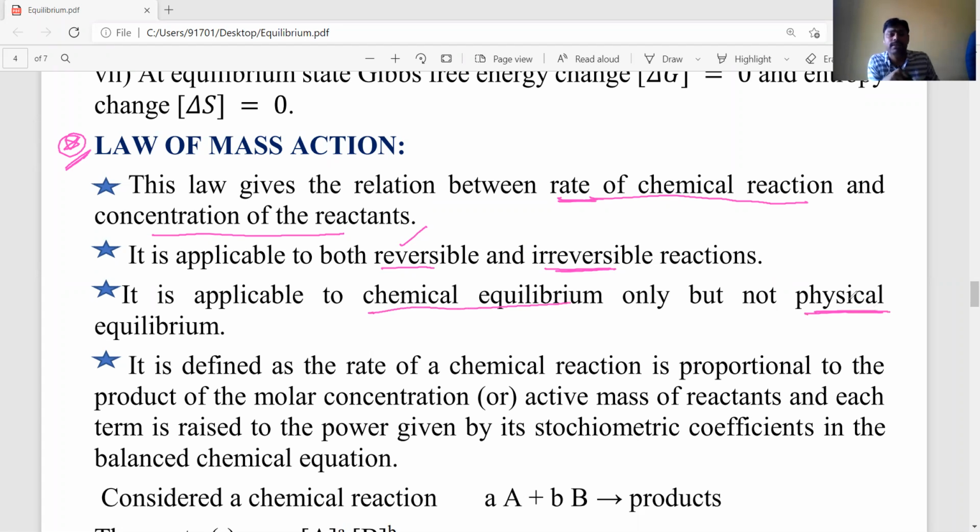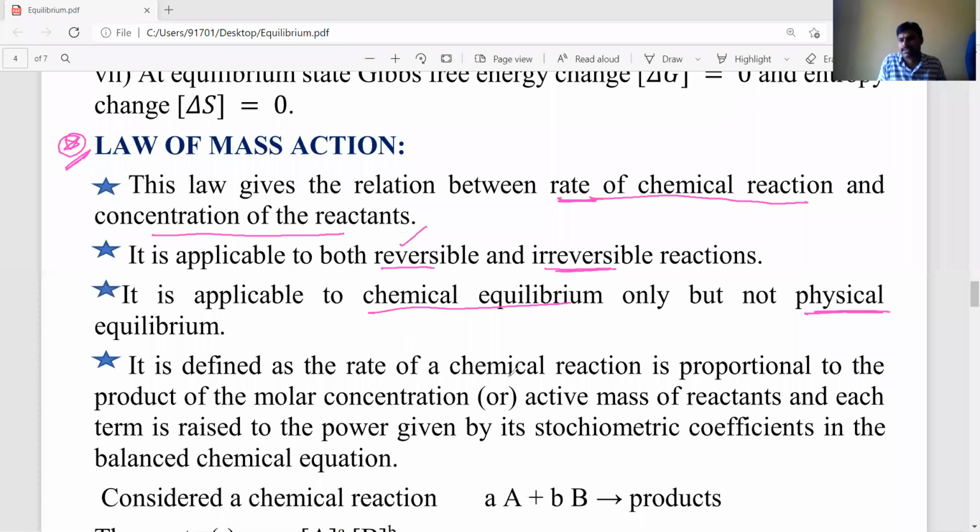Why is it not applicable to physical equilibrium? Because physical equilibrium only changes the physical state, the physical form is changing, and no chemical change occurs. That's why it is applicable only to chemical equilibrium. Now let's see the definition of the law of mass action.